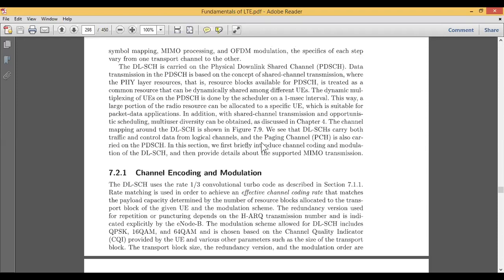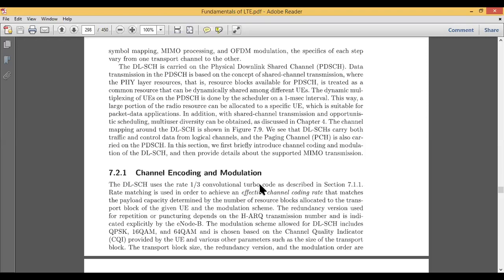Because there are various modulation and channel coding techniques available, for either wireless or wired communication. So based on the type of shared channel, it makes use of the rate 1/3 convolutional turbo codes.